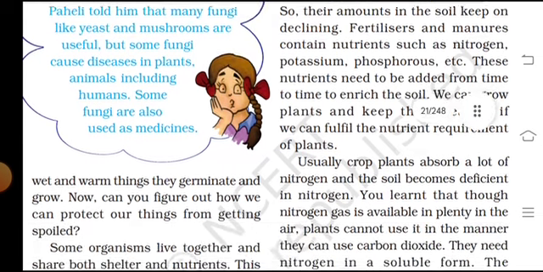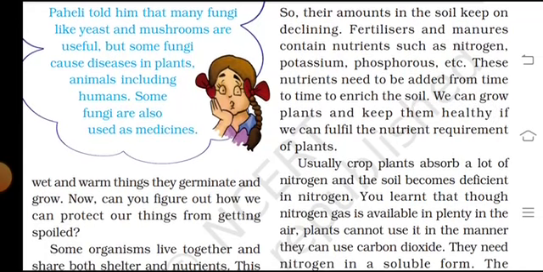Fertilizers and manures contain nutrients such as nitrogen, potassium and phosphorus, etc. Thus the nutrients need to be added from time to time to enrich the soil.